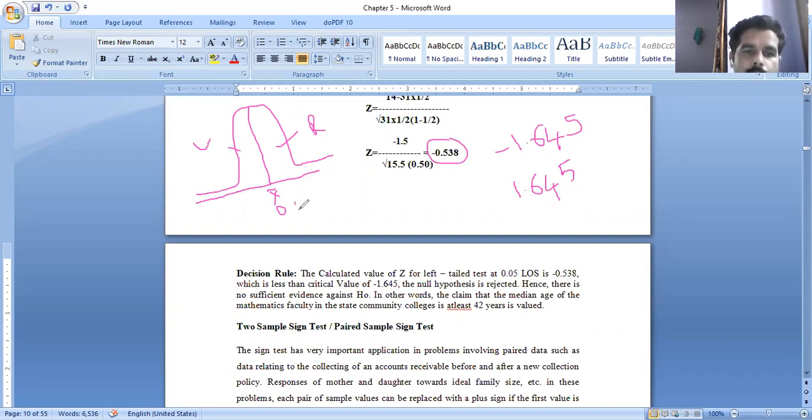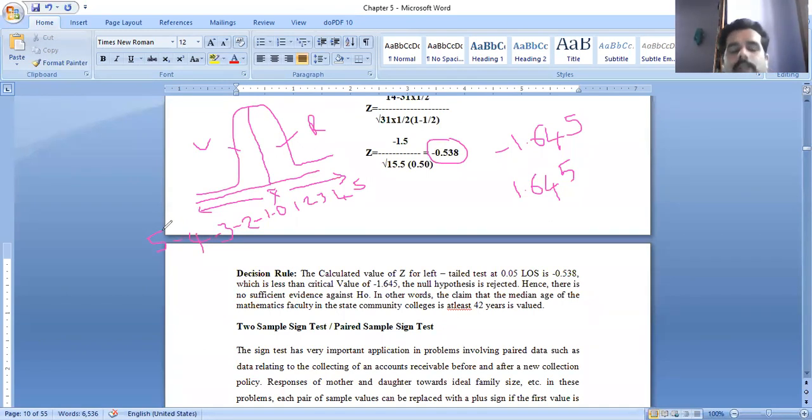So here 1, 2, 3, 4, 5. This side all the values are positive values, and this side we will write the negative values: minus 1, minus 2, minus 3, minus 4, minus 5. In this way we will write.